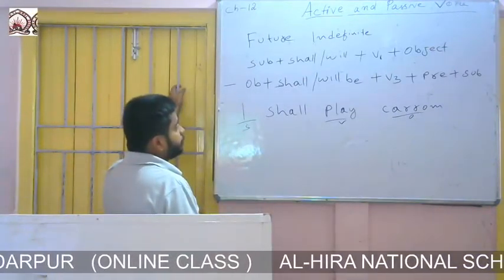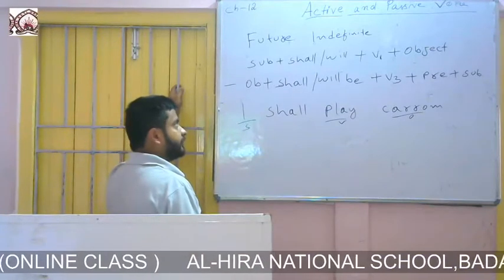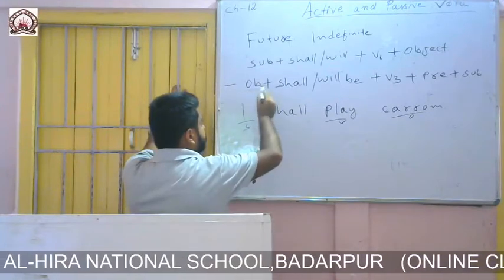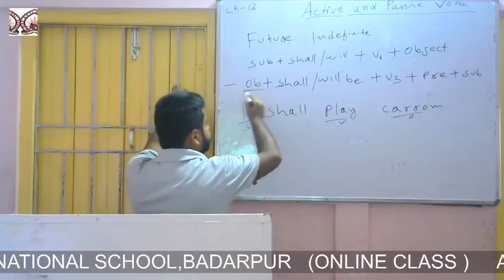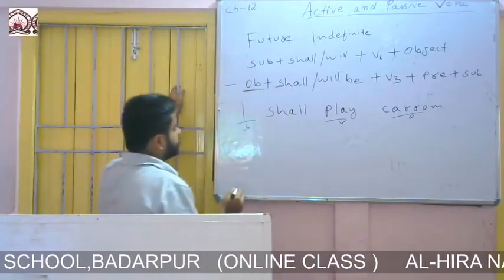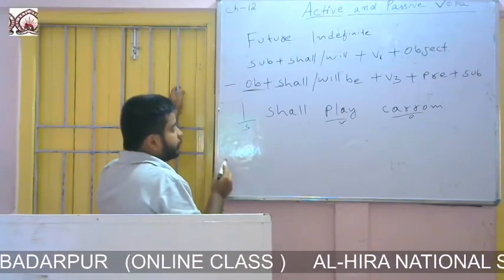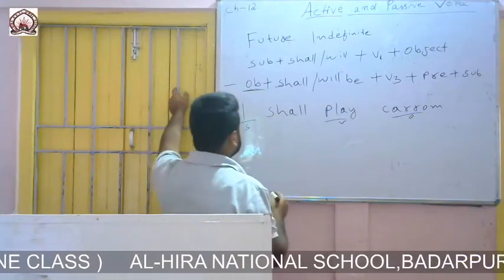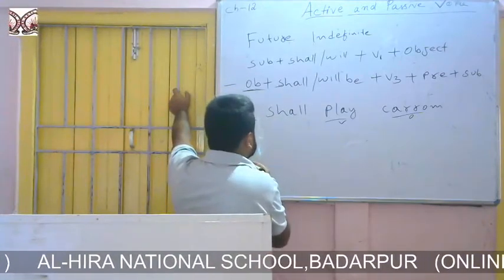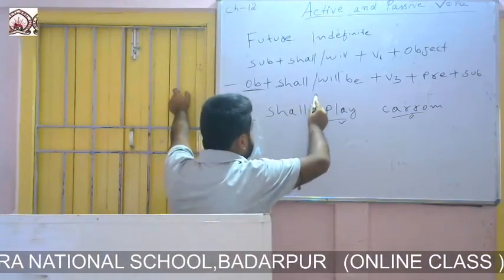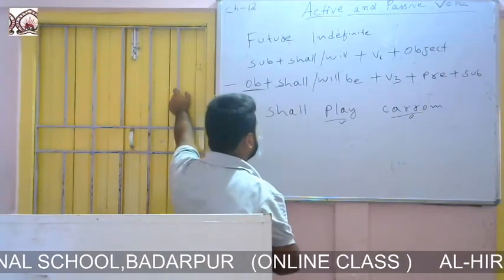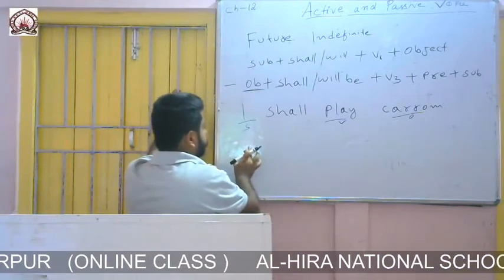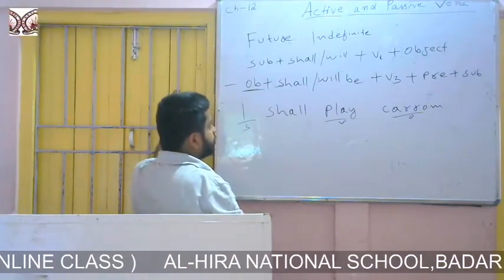If you look at the formation of future indefinite passive, you will see that at the beginning we have to write the object. Then we have to write shall or will according to the new subject, then shall or will be.